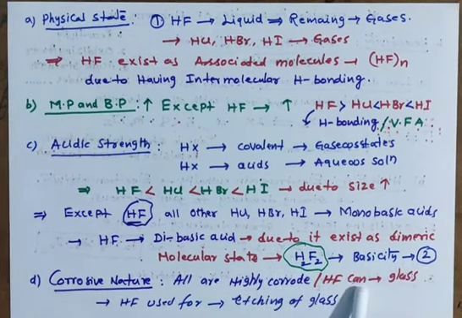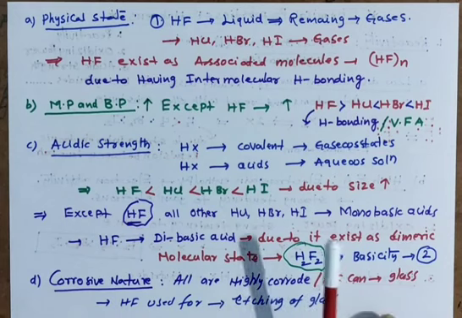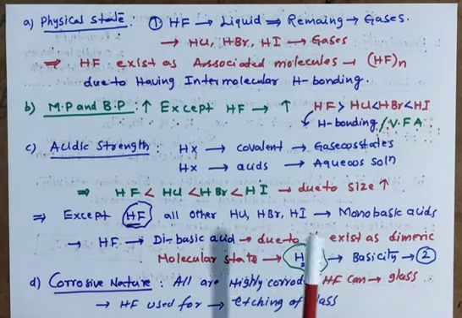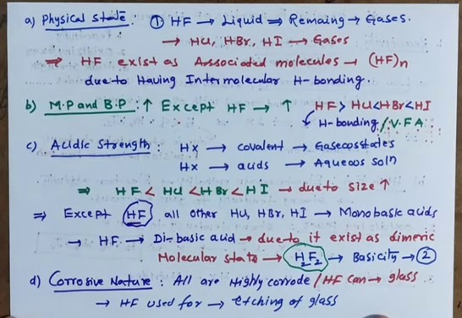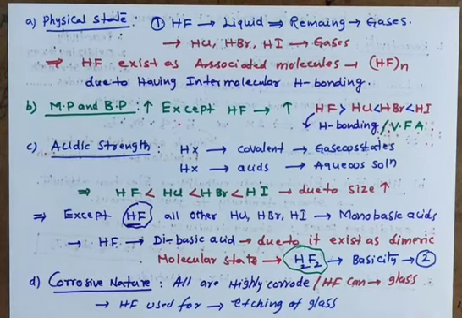HF can corrode glass also. That's why hydrofluoric acid is used in etching of glasses. Etching of glasses is nothing but making designs on glass utensils or glass articles. Still, anything you need, make a comment. I will prepare accordingly for you. Thank you.